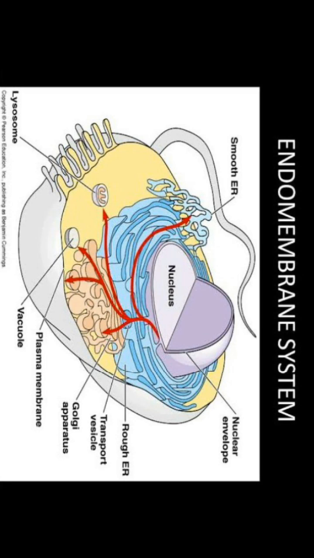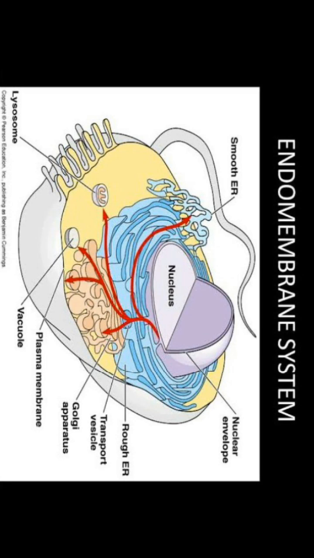Structure is different, shape is different. Each cell organelle has its own functions, but they coordinate function-wise. That's why scientists made one unit of these four cell organelles.